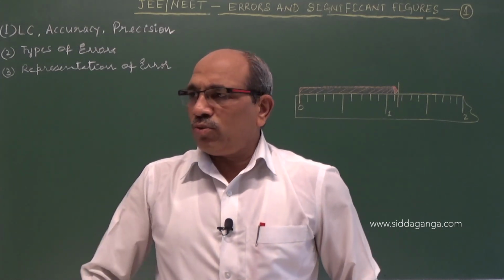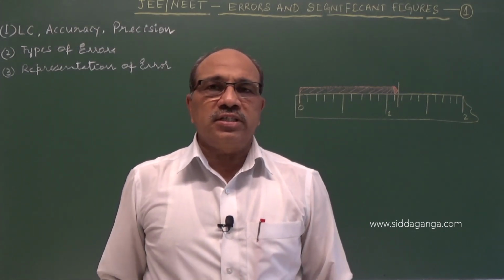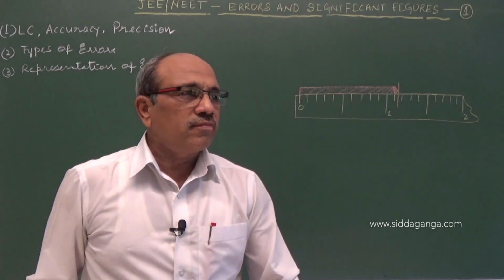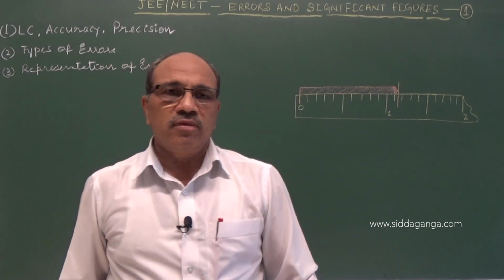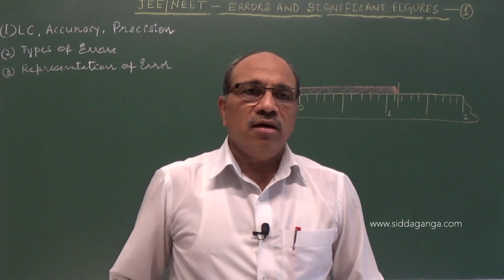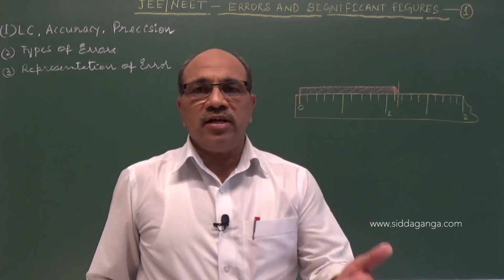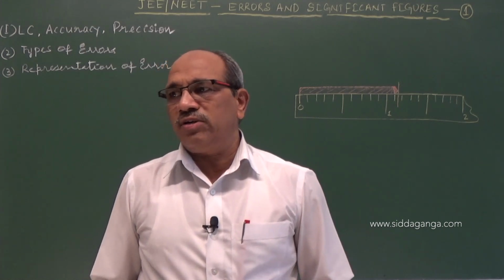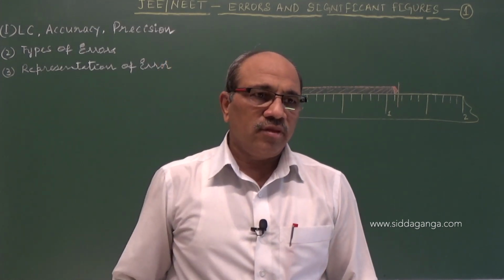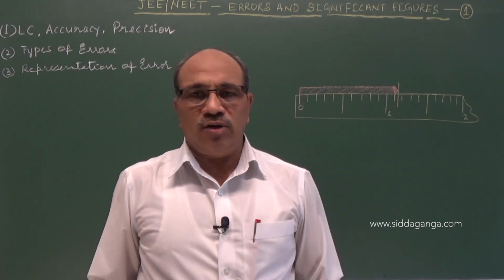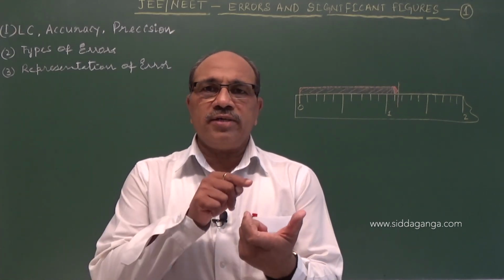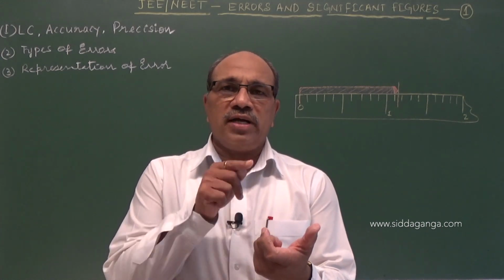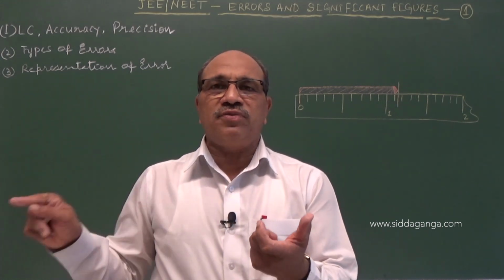Physics is the science of measurements. Measurement means comparing, or finding how many times the standard value or magnitude is present in the given measurable physical quantity.